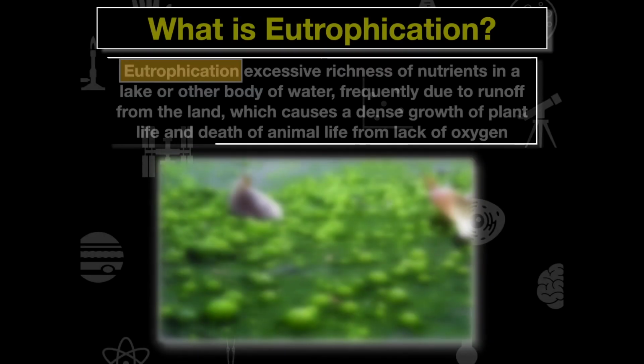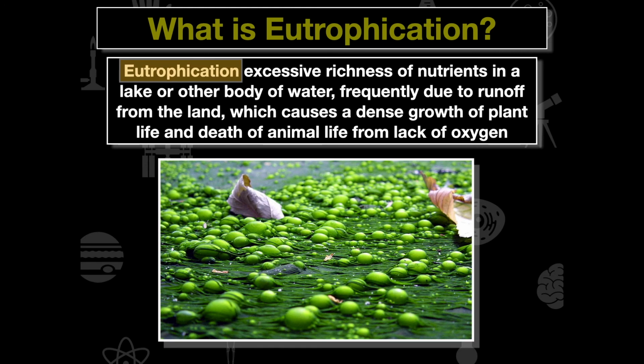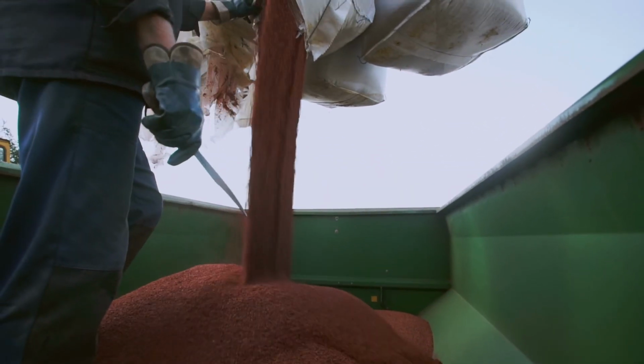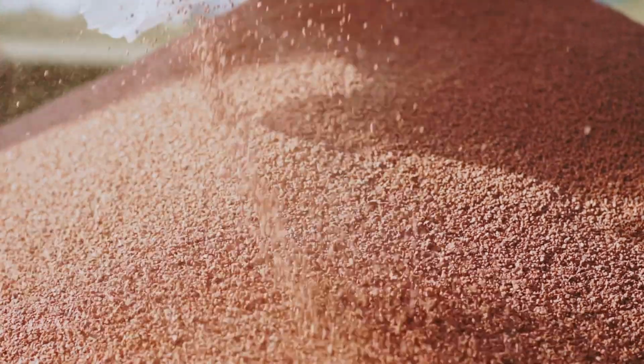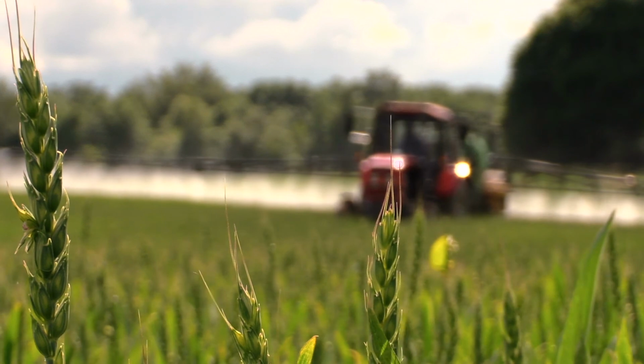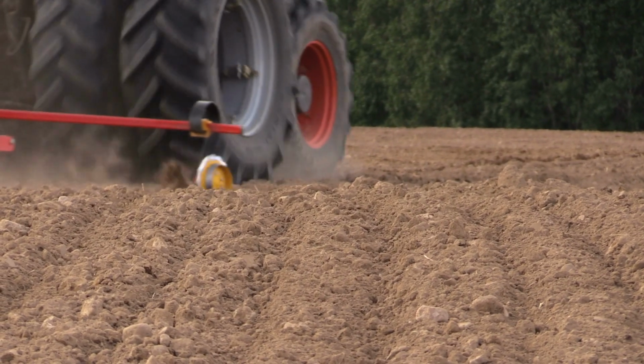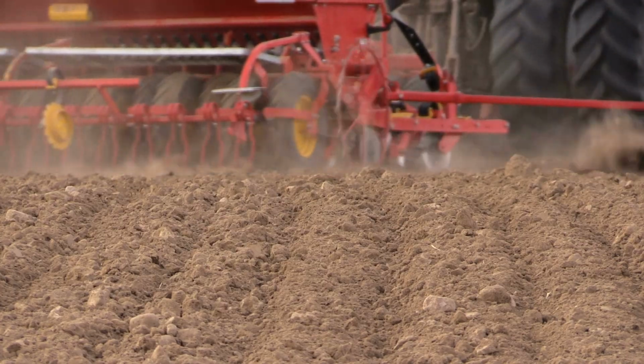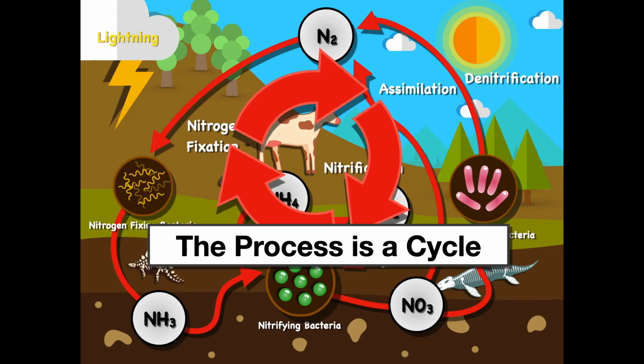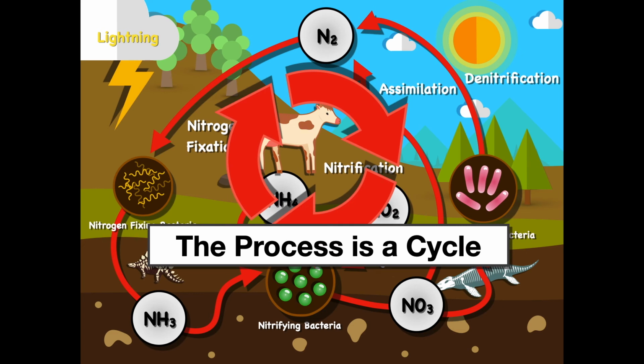Now, as we move on from the nitrogen cycle, we also want to be thinking about this process of eutrophication, which is the excessive richness of nutrients in a lake or other body of water. We want to be thinking about how humans can impact ecosystems based on fertilizers and the excess of nitrogen. And we can see that this has a rippling effect on ecosystems. So we want to think about this as we wrap up our nitrogen cycle. Again, just like the water cycle, this process is cyclical, and it recycles all of that matter. So it's called a nitrogen cycle because it's cyclical and recycling all of that matter.